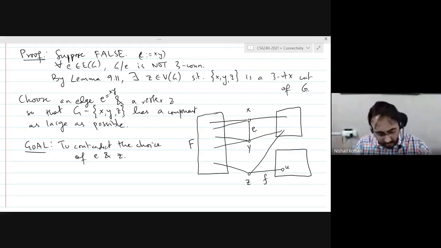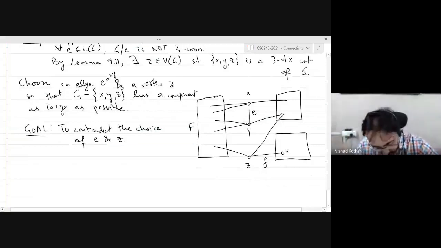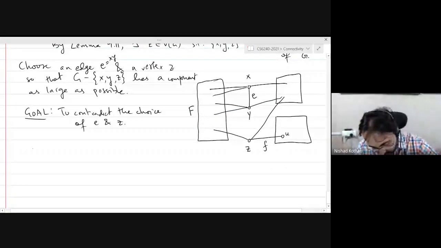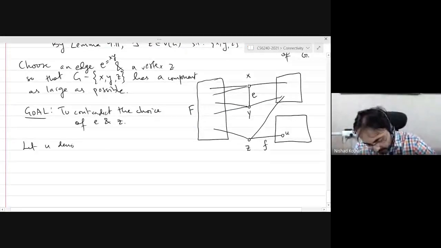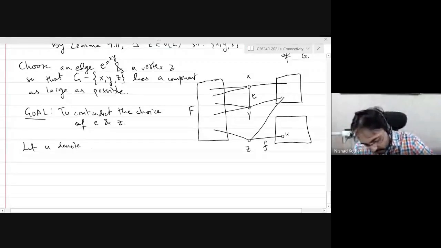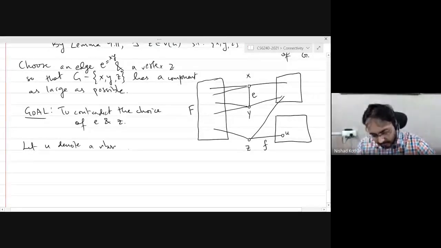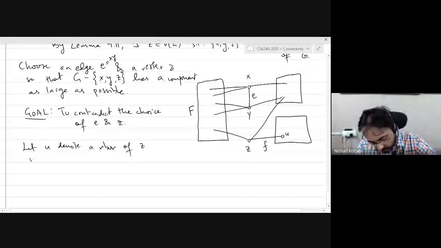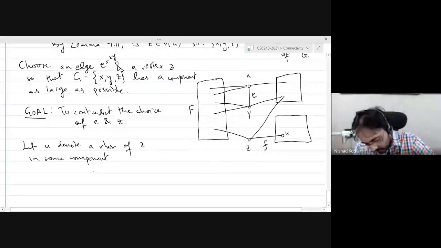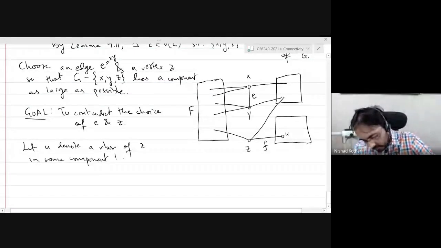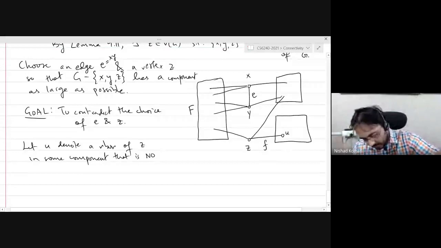So let U denote a neighbor of Z in some component that is distinct from F.